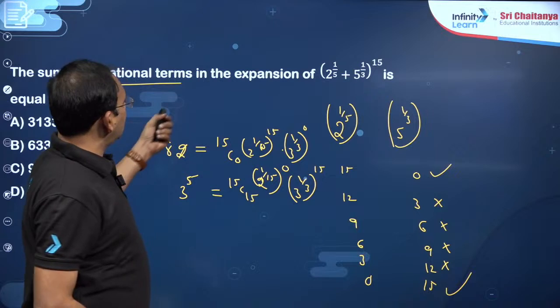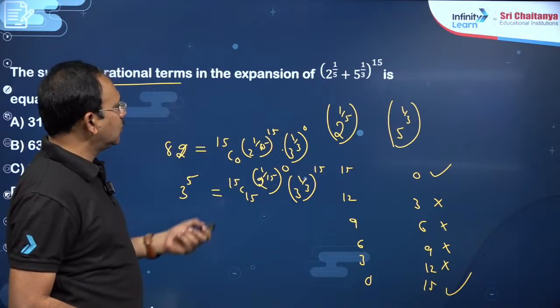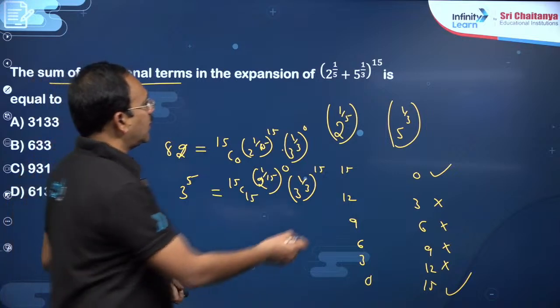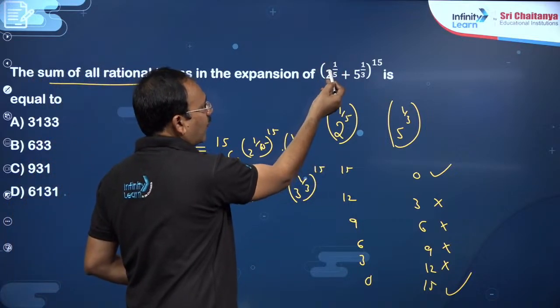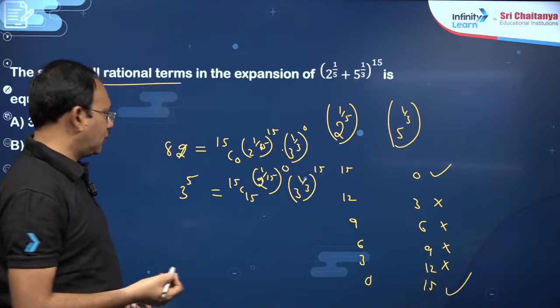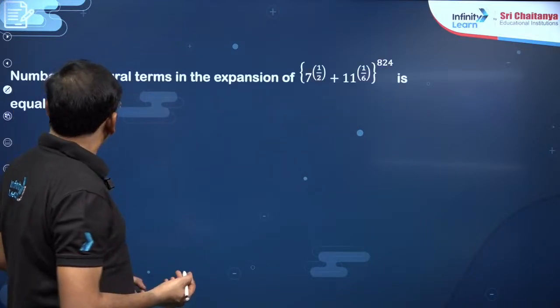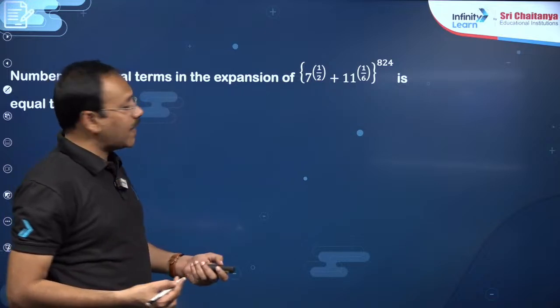The sum of all the rational terms in the expansion of this, the only possibility is 2 combinations. You can also try like here 0, 5, 10, 15. Those terms you have to simplify and do, dear students. Next, you see the number of integral terms in the expansion of this.